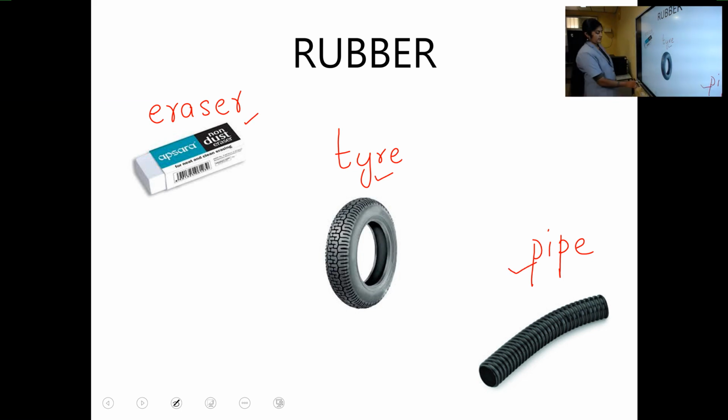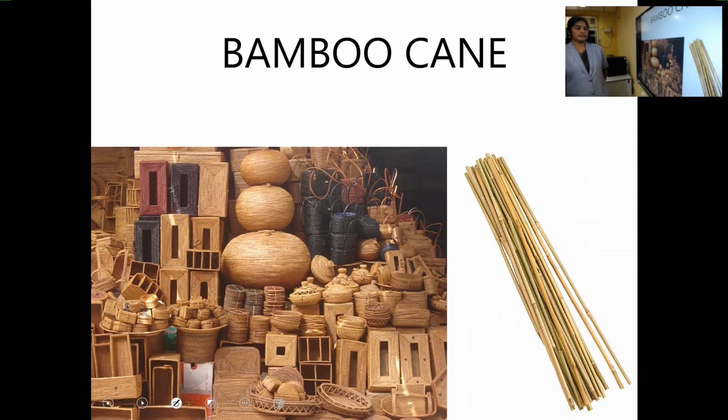Clear? Okay. Then another important product we get from plants is cane. This is a cane. From where do we get this cane? From the bamboo plant. We get cane from bamboo, and this cane is used to make a variety of things.